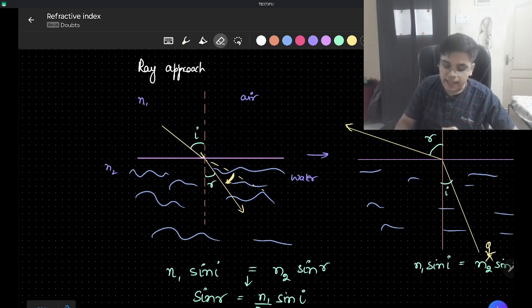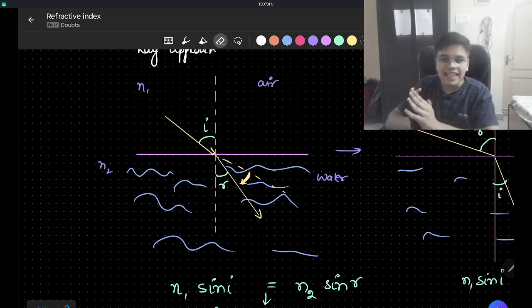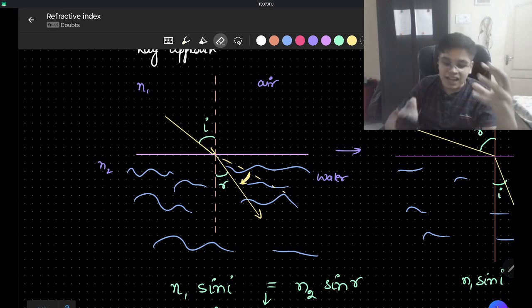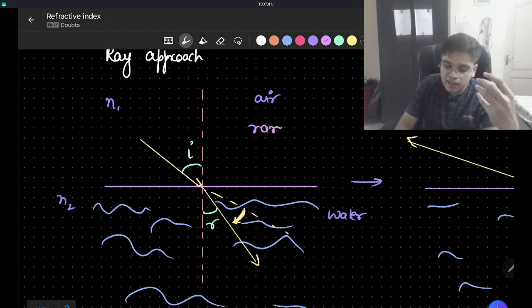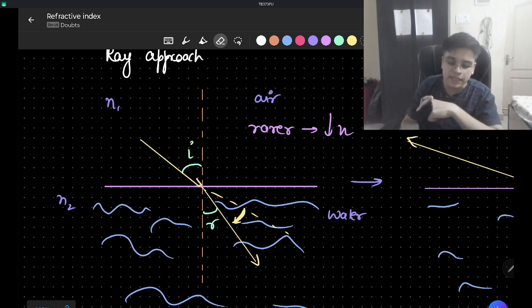Or we can say that whenever a light is moving from a rarer medium, what rarer medium means? Rarer means less refractive index. Whenever the light moves from rarer to a denser medium, optically denser medium, then as you can see, the light bends towards the normal.